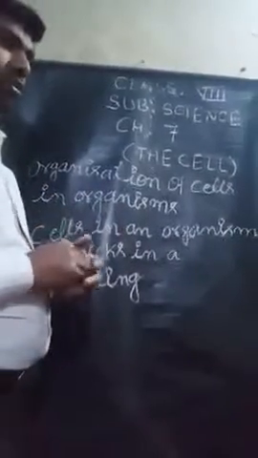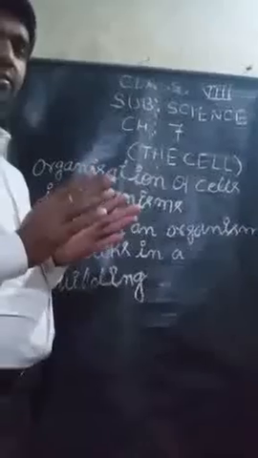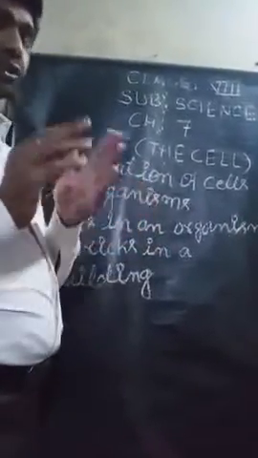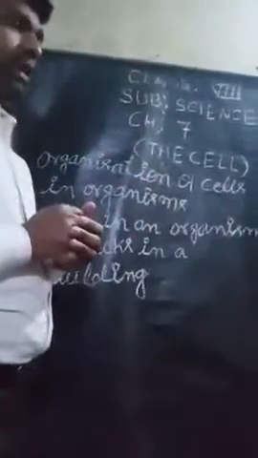Cells usually group together to make tissues, organs, various organ systems, and finally an organism will be formed.